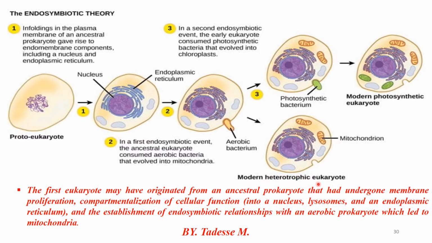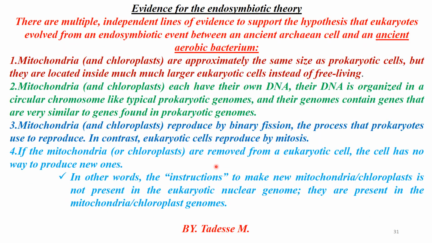By depending on the host, it has been possible to produce their own food. And finally, modern photosynthetic eukaryotes are produced. Therefore, these are the basic steps of how the eukaryotic cell is derived from the primitive prokaryotic cell. It's called endosymbiosis theory. But what is the evidence for the endosymbiosis theory?